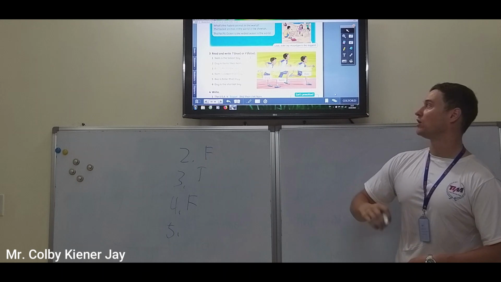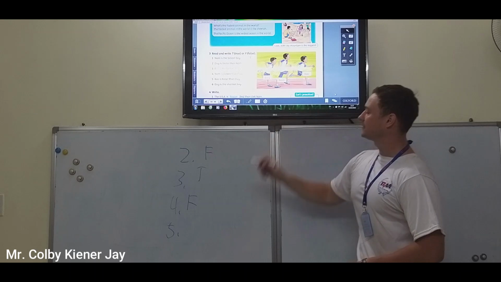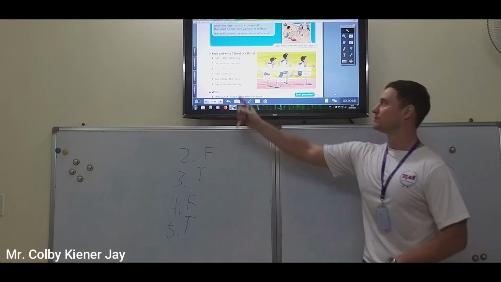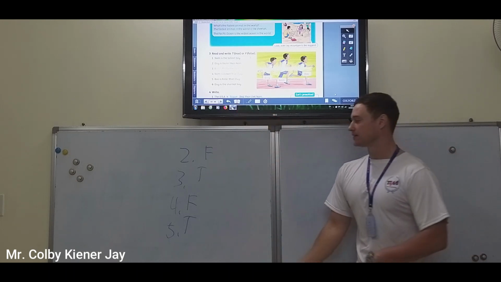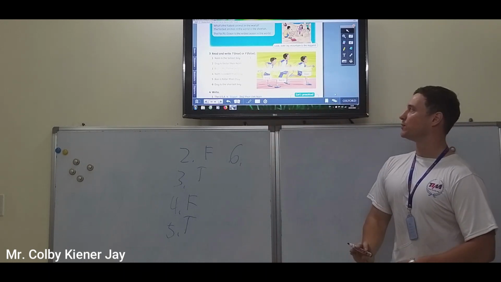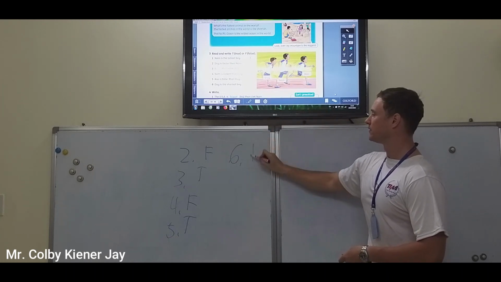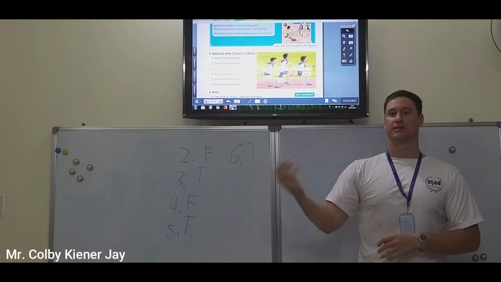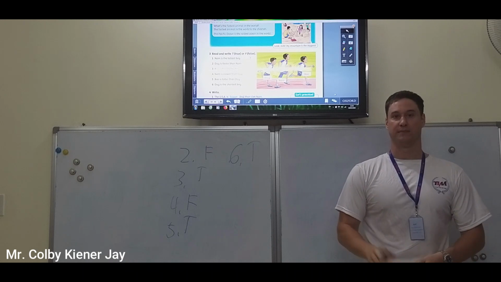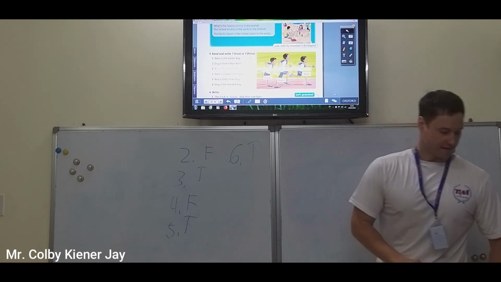Number 5, Bao is taller than Du. Looks like, yes, true. Comparative or superlative? Taller than, comparative again. Number 6, Du is the shortest boy. First, we can see that's true. And now tell me, are we doing comparative or superlative? Shortest, superlative, right? Because he's the shortest of all 3 people.